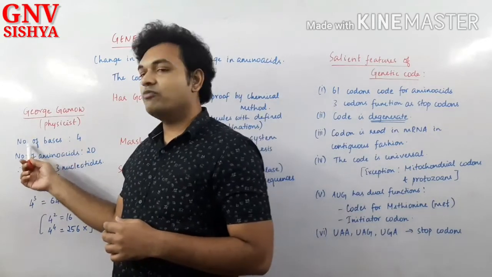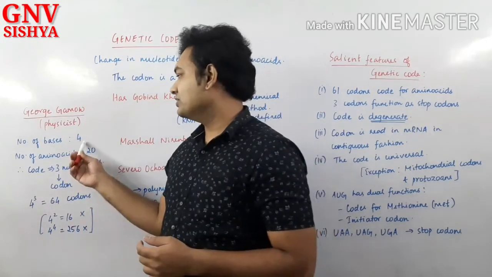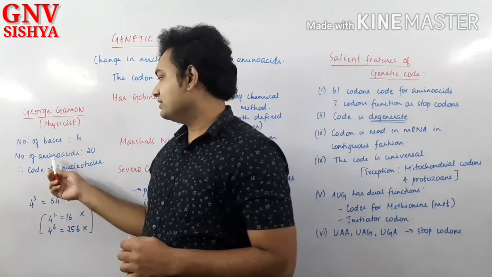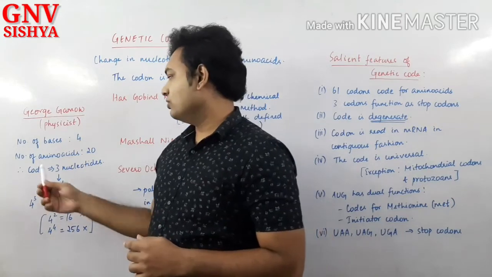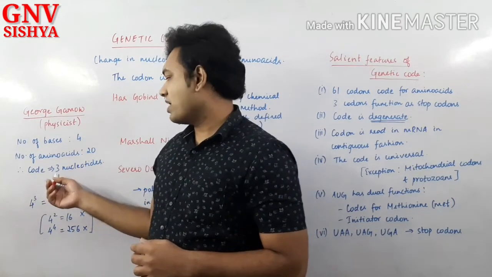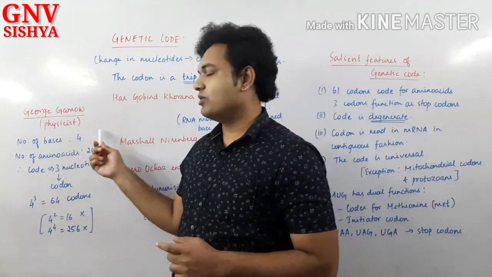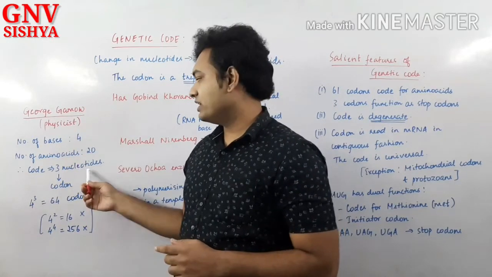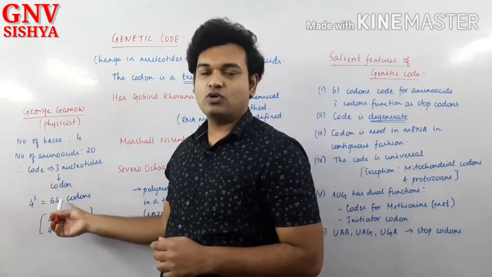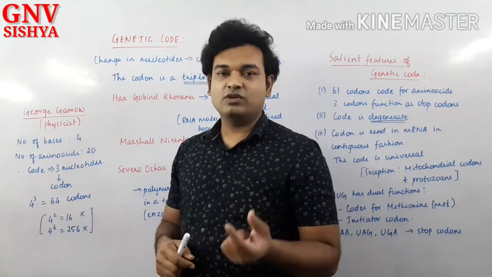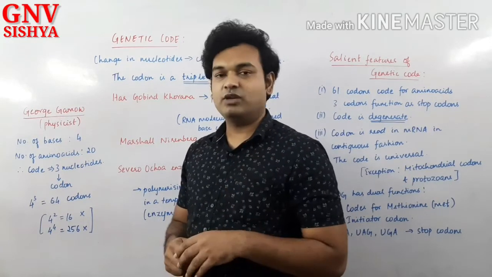The total variety of bases that we have in the nucleotides is 4, and the number of amino acids that are to be produced are 20 different types. Yes or no? So the code that is required must consist of 3 nucleotides. That is what George Gamow found. Why 3 nucleotides we'll discuss, and those 3 nucleotides will form something called a codon. A codon is a sequence of 3 nucleotides which forms a particular amino acid. Are you able to understand?